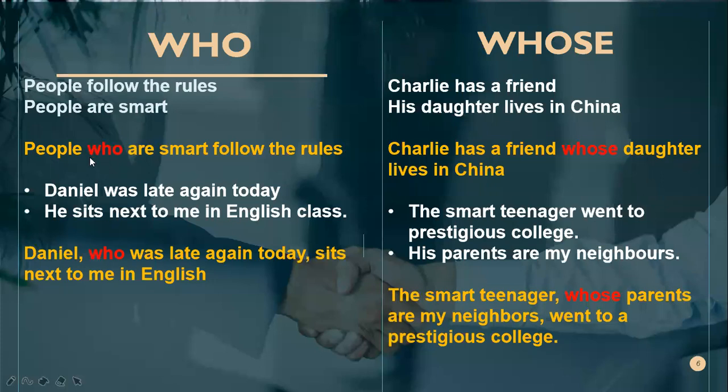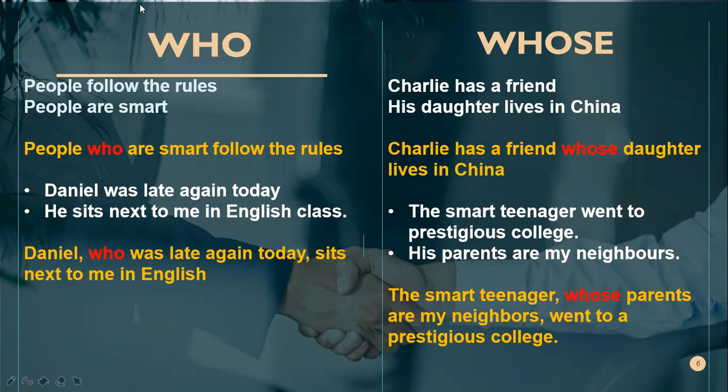Is it right that we use who here? Betul nggak ini penggunaan who di sini? Is it correct or not? Yes, sir. Correct. Why is it correct? Because people is the subject and people is a noun. People is person. It's not a thing, not an object, not an animal, right? So who here is suitable, in the correct place. People who are smart follow the rules.